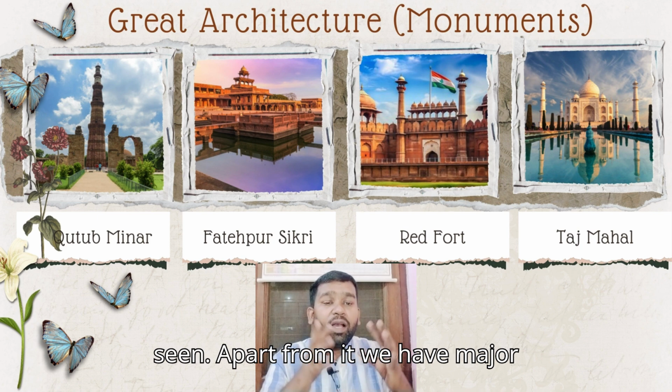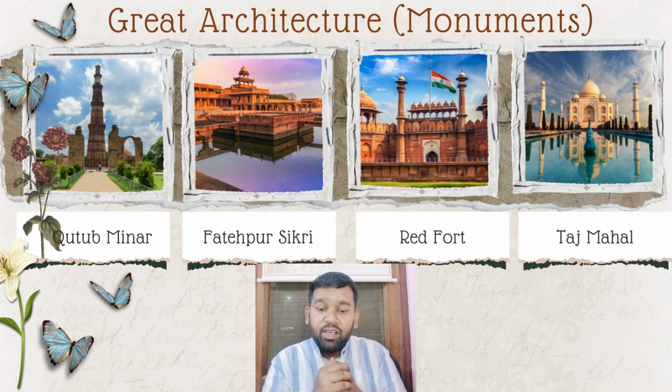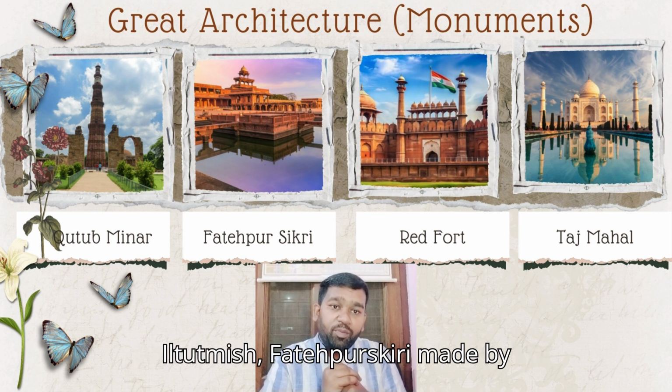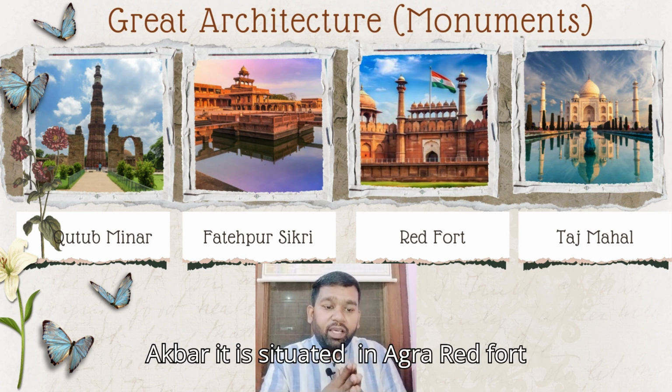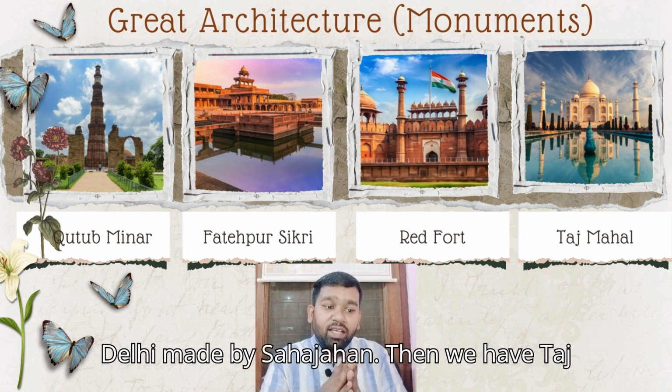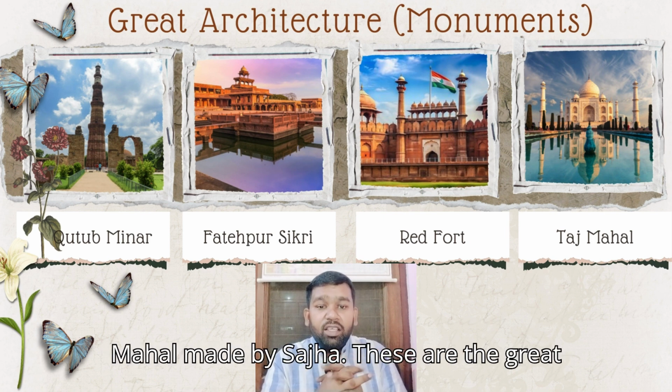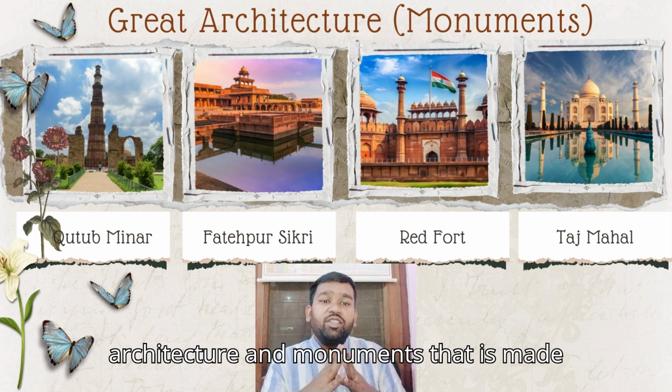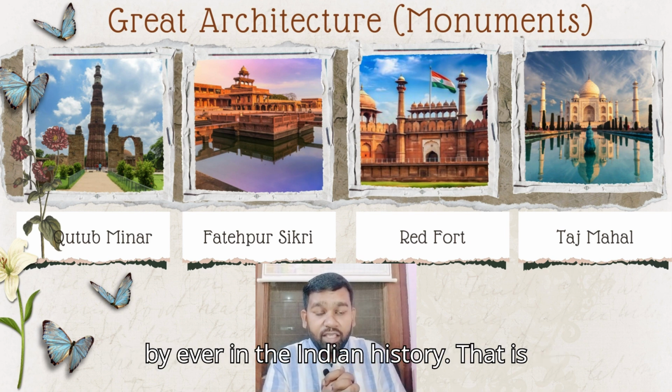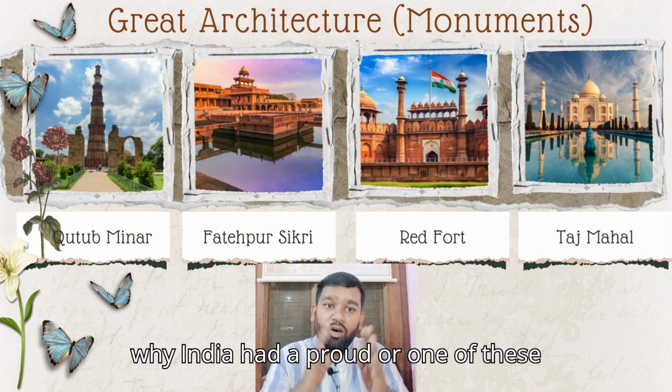Apart from it, we have major monuments of India that are very famous. We have Qutub Minar made by Iltutmish, Fatehpur Sikri made by Akbar, Red Fort in Delhi made by Shah Jahan. Then we have Taj Mahal made by Shah Jahan. These are the great architecture and monuments ever made in Indian history. That is why India is proud of these.